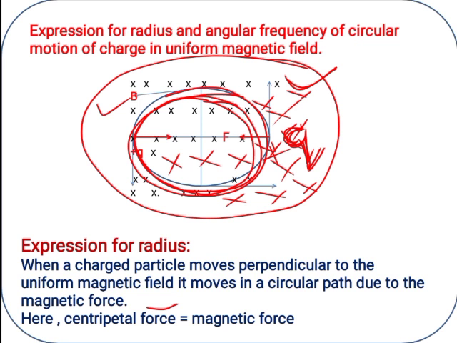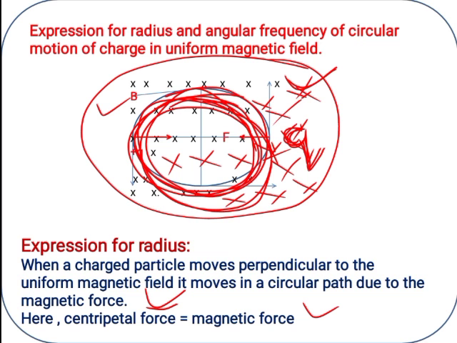When a charged particle moves perpendicular to the uniform magnetic field, it moves in a circular path due to the magnetic force. Then we are equating both the forces. Centripetal force. Why centripetal force? Because the charge is moving in a circular path. And magnetic force. Why magnetic force? Because we assumed a uniform magnetic field. That is the reason for the magnetic force.